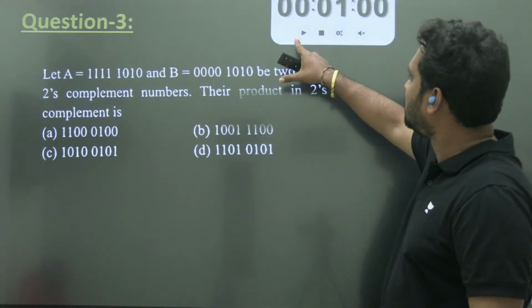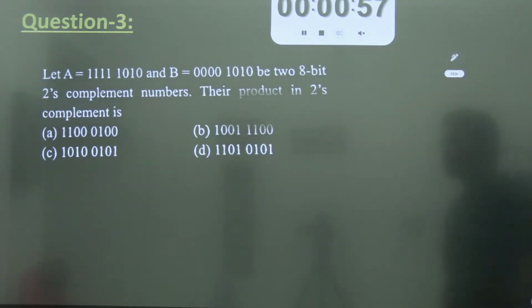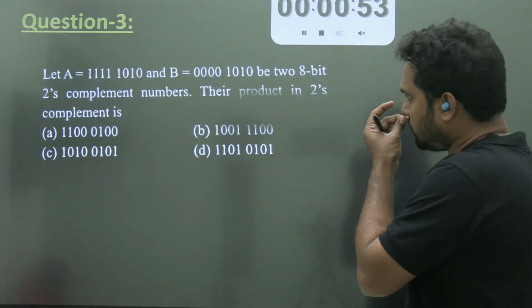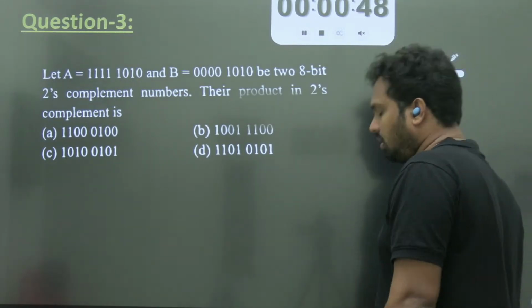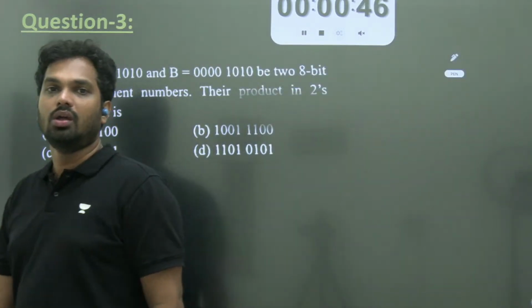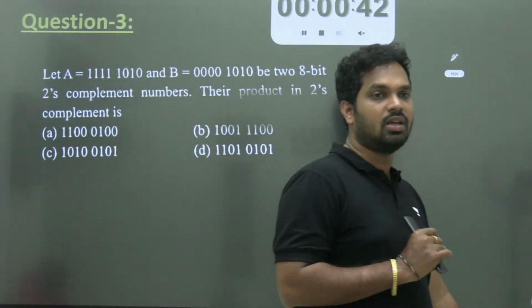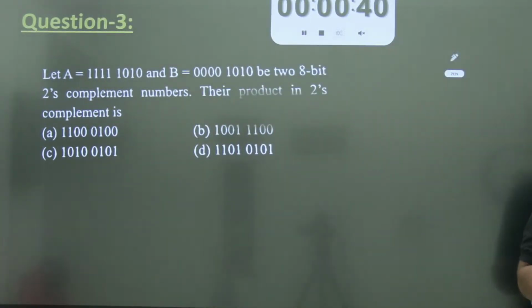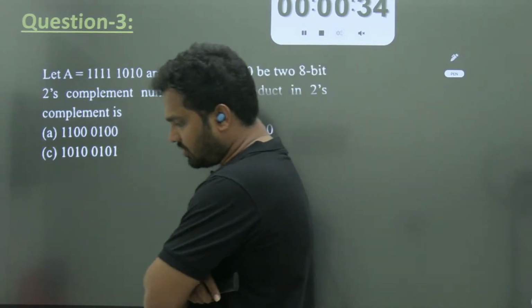Find the product of the two numbers which are given as 8-bit 2's complement numbers. All ones 1010, all zeros 1010. These are the two 8-bit numbers. Their product in the 2's complement representation is. Okay, you need to find its product in the 2's complement representation. So please give a try. Little fast, quick. Okay, so we are in the third question of the 25 questions.